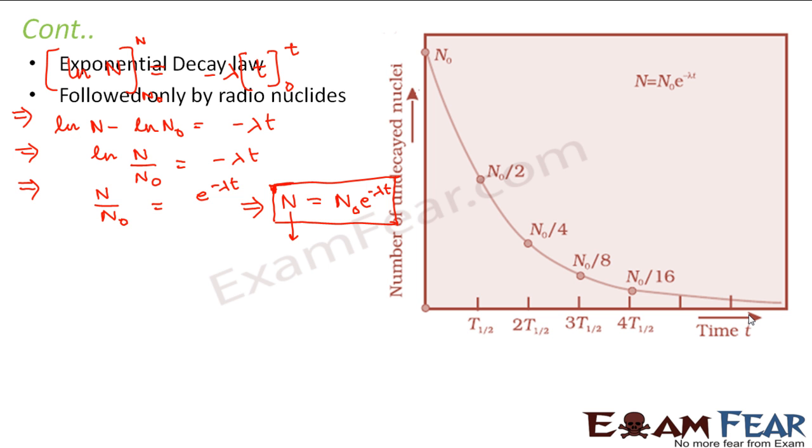It is followed only by radionuclides, obviously, because radioactivity is something which is not shown by every nucleus. It is only shown by radionuclides. And what are radionuclides? That I already explained you, right? So this law will also be followed only by radionuclides.